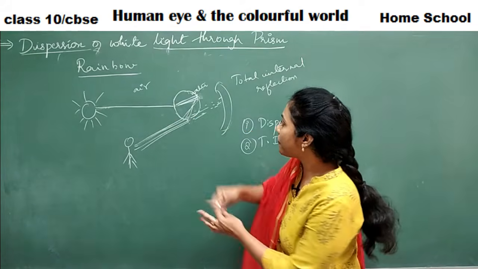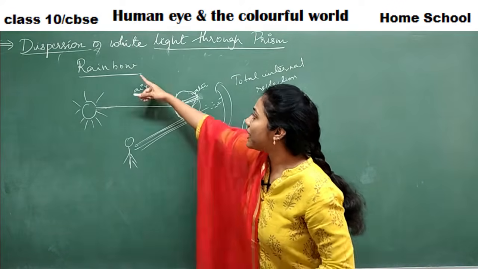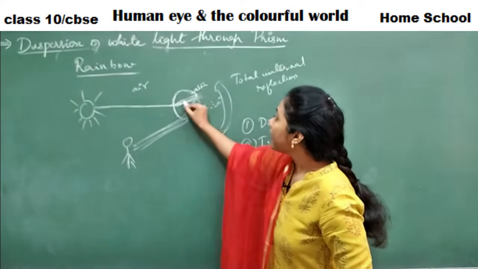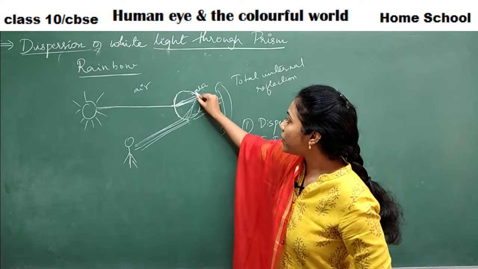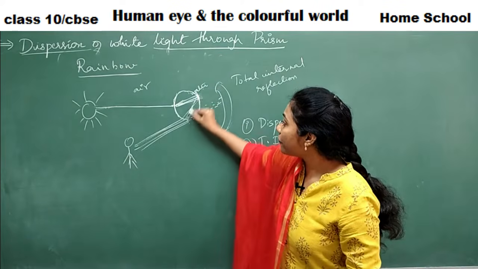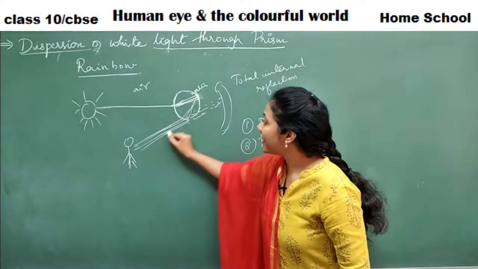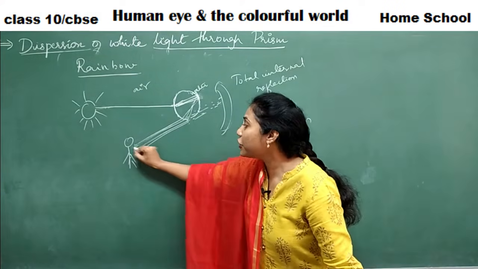Okay, so the 7 colors have hit the surface. This is the first surface of a raindrop. At the first surface, dispersion took place, means splitting of light into 7 colors took place. Later, these guys are hitting at the second surface. This is the second surface of the droplet. But their reflection is happening, means again they are reflecting back onto the first surface. From the first surface, they are refracting, they are coming out and they are reaching to your eyes.